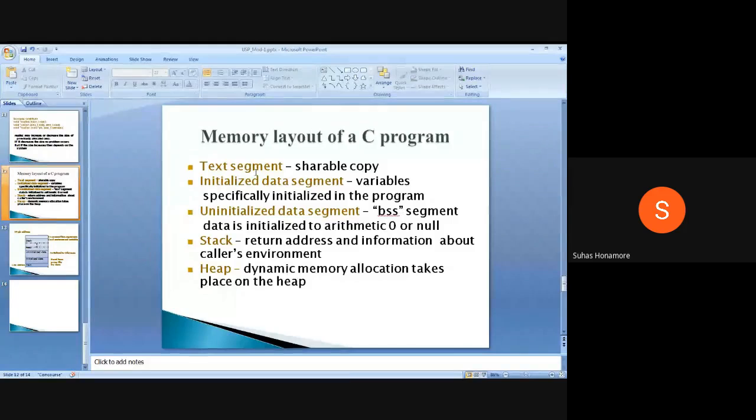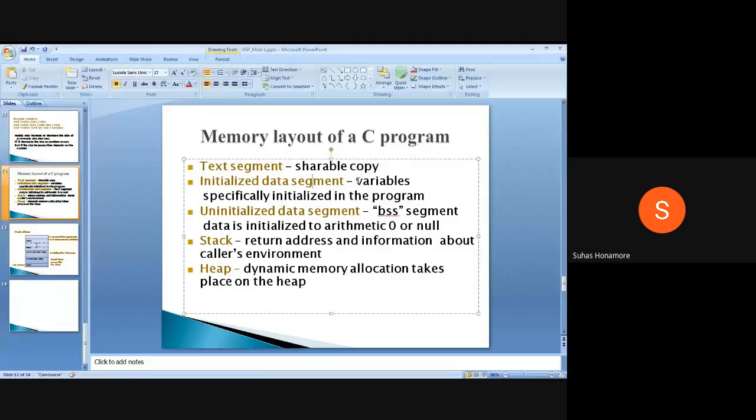Then one more thing will be there, the initialized data segment. So what is the initialized data segment? It is the variables you declared and initialized.